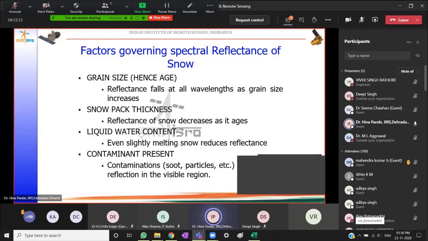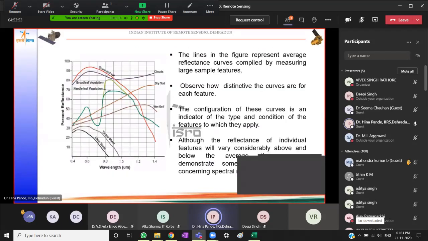Then whether there are some contaminating particles present like soot or any other pollutant, it will reduce the reflection in the visible portion. So contamination or pollution can also be interpreted through this data.